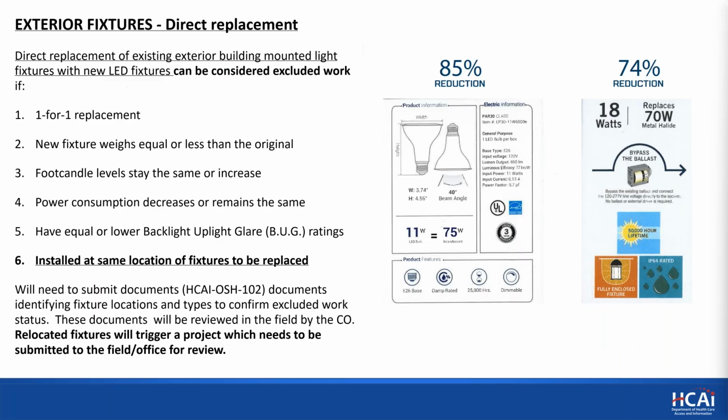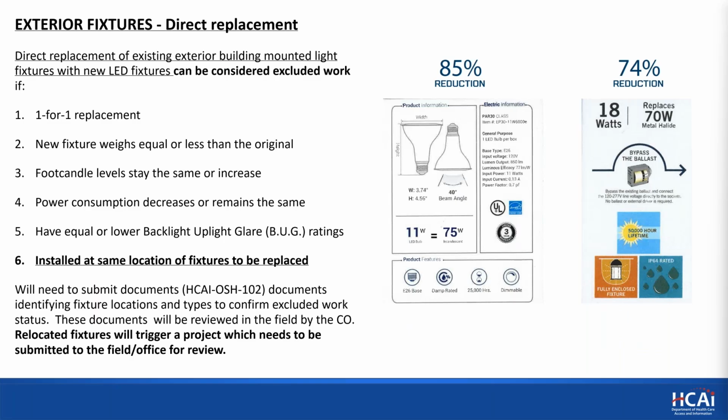So we see a lot of work interior, and we also see exterior. Exterior, typically, we haven't seen any retrofit kits for exterior lighting. Typically, these are direct replacements, and these are the minimum requirements to be considered for excluded work. Number one, it's a one-for-one replacement. A fixture comes down, the new fixture goes up. You'll see number 6, it goes in the same location.